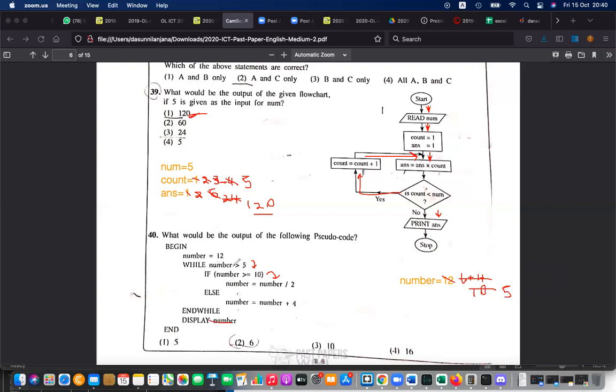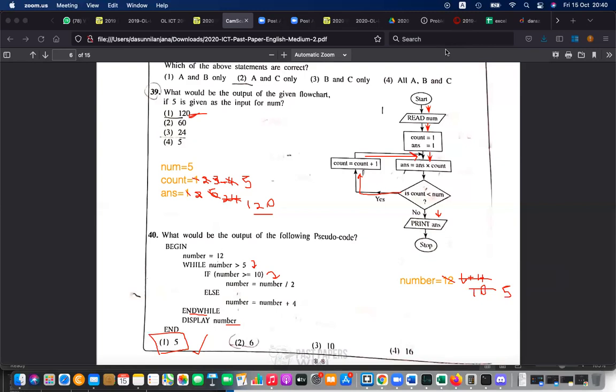And going back and checking this. Number greater than 5? 5 greater than 5? No. Therefore, it ends the while, and we display the number, which is 5. So the answer is 5 for this one.